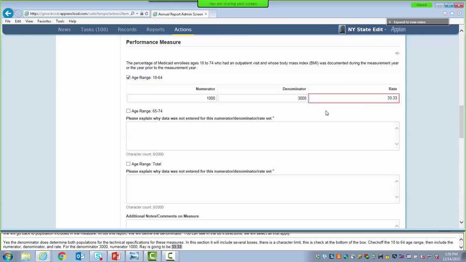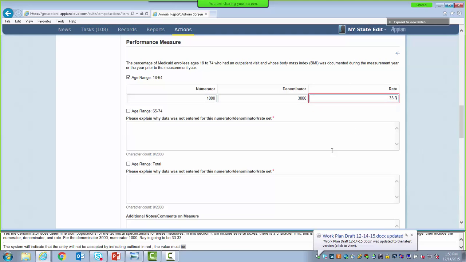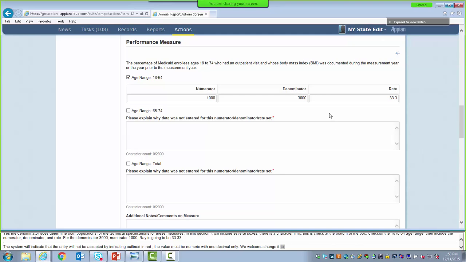The system indicates that the entry will not be accepted by outlining the rate box in red. And when we hover our mouse over this, we see that the value must be numeric with one decimal only. So we're going to change our value to 33.3 to make this an acceptable entry. If we had indicated that we were using administrative data only, the rate would auto-calculate for us. But because we indicated hybrid, we're able to manually enter our rate information.